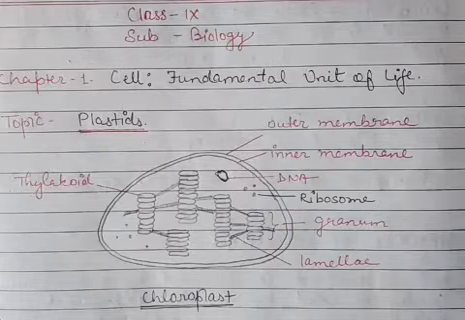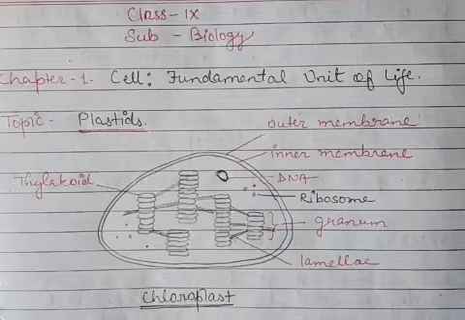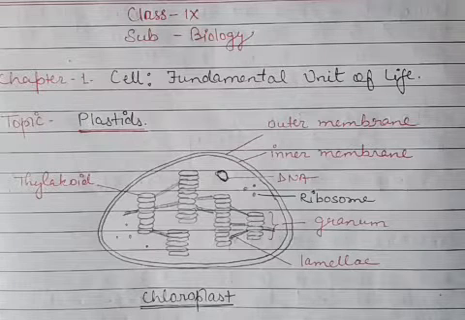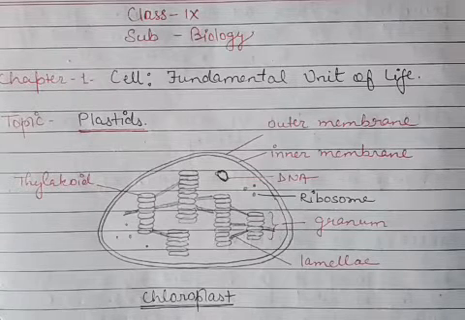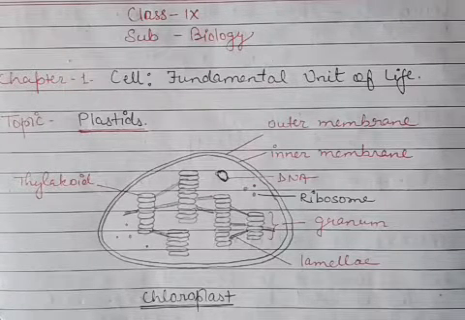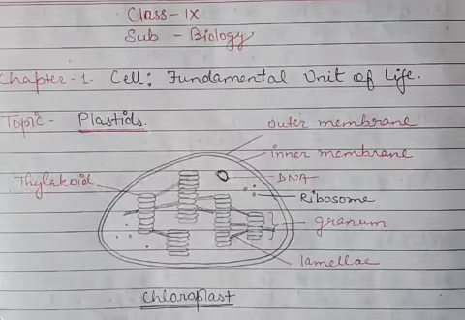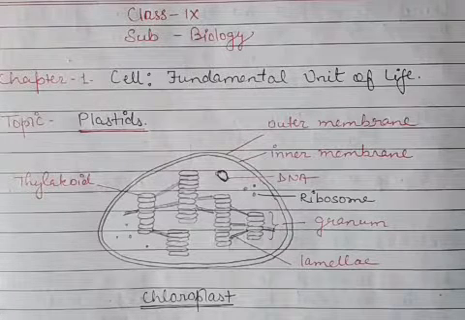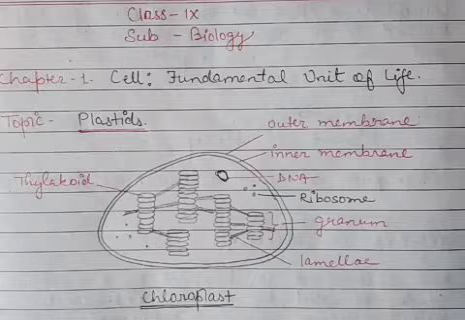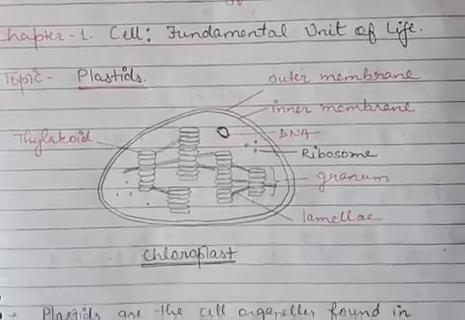Hello students, today we are going to discuss the topic plastid from the chapter 1 cell fundamental unit of life of class 9th biology. So plastids are another cell organelle found in the eukaryotic cells, and in eukaryotic cells the plastids are the cell organelles which are absent in animal cells. They are only found in the plant cells and some photosynthetic protists.